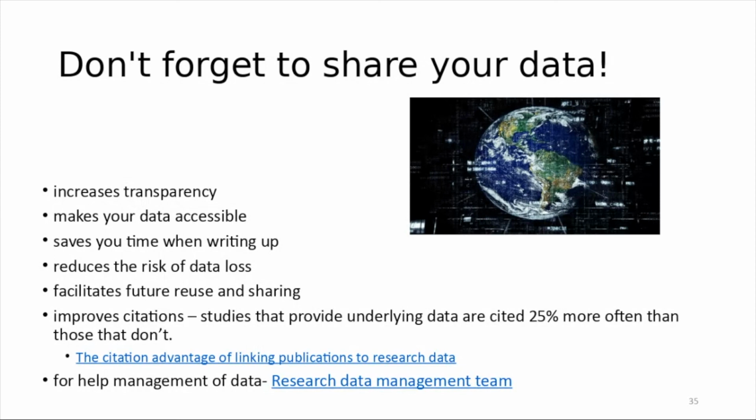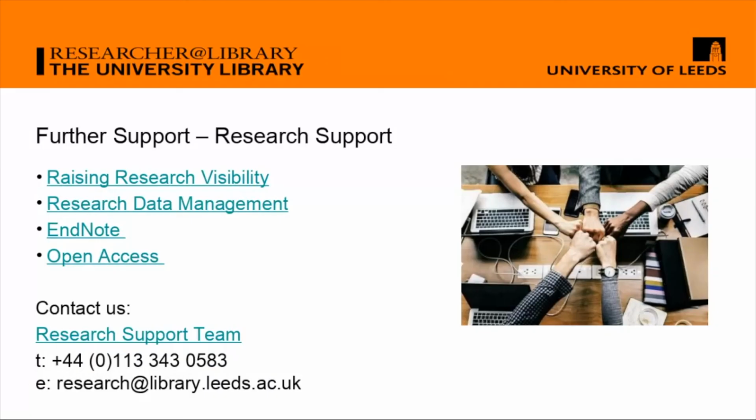It can also help save you time when you're writing up your research, and it reduces the risk of data loss. And for visibility, there are studies that prove that articles that have underlying data are cited 25% more often than those that don't. So there's a real significant citation advantage of linking publications to research data. Again, for help, do contact the research data management team with anything to do with data.